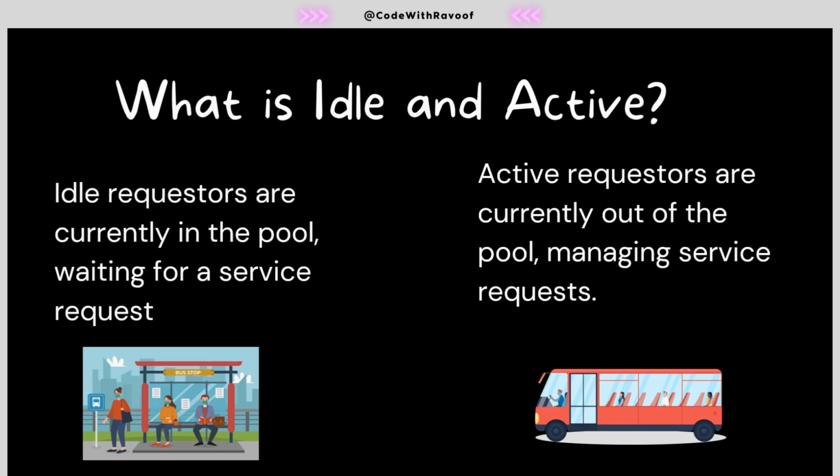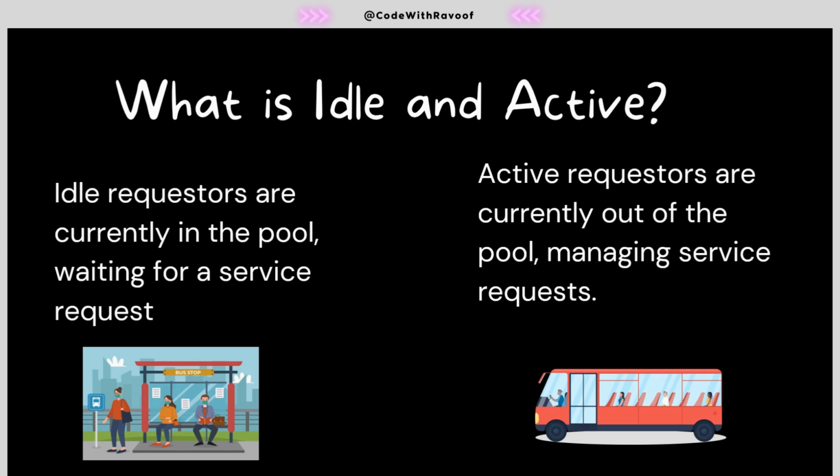Whenever a request has come, it will convert into active. Now comes active. Active requesters are currently in the bus, I can say. That means they are currently in the service, in the operation. Those are active requesters.